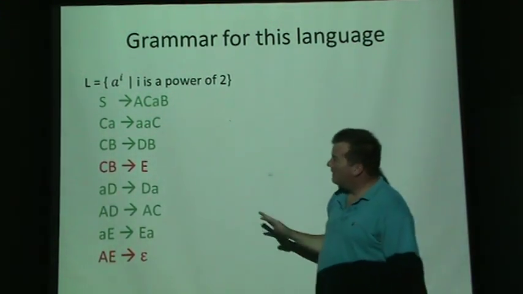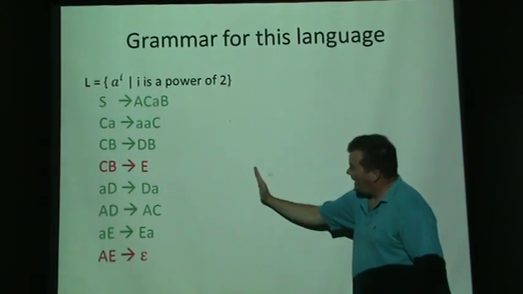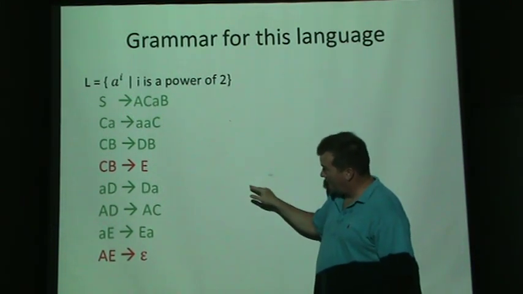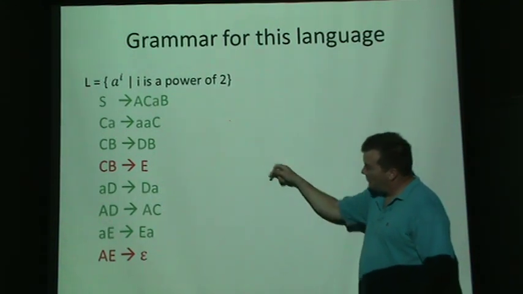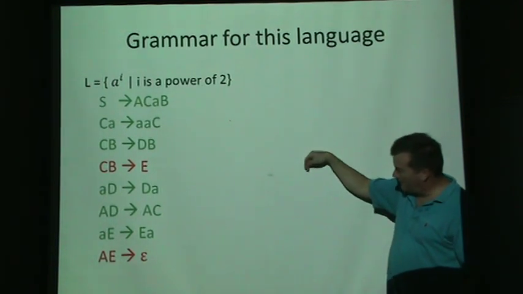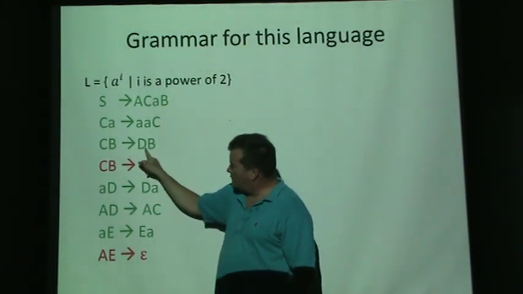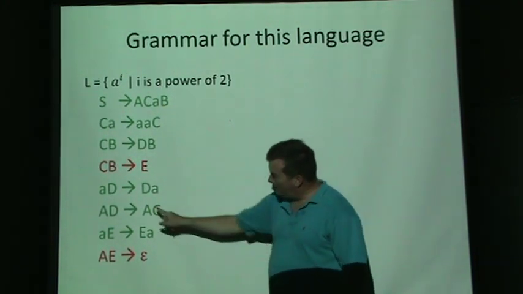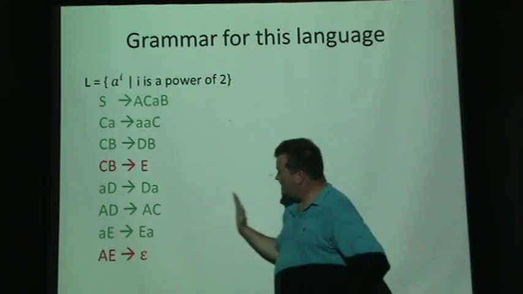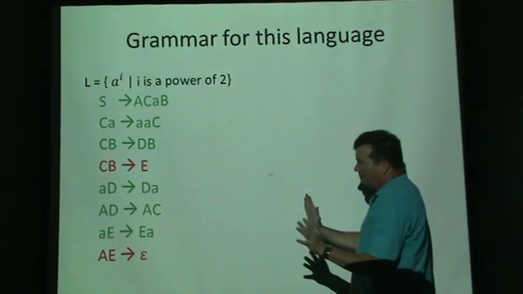So basically, if we had a big A followed by a big C, followed by 8 A's, the C would hop over each A, turning them into 2 A's. So by the time it got to the end, we'd have 16 A's, and then we would change the CB to a DB. And then the D would be after all 16 A's. And the D can just hop across all the A's, leaving them alone.